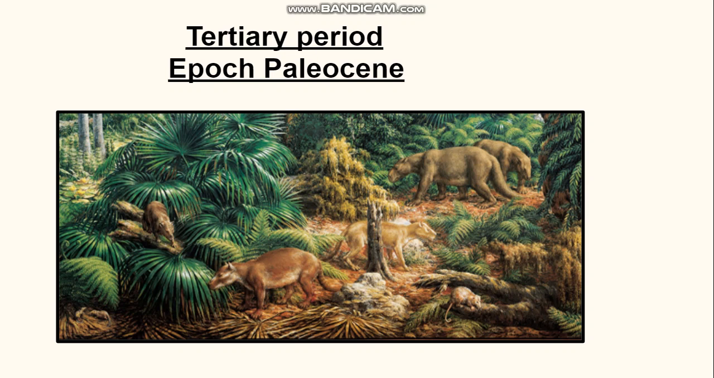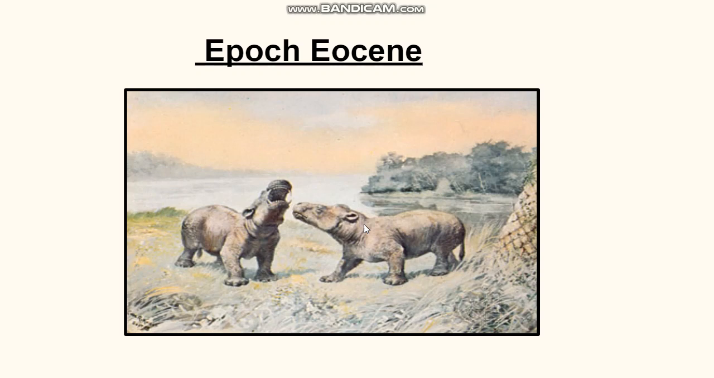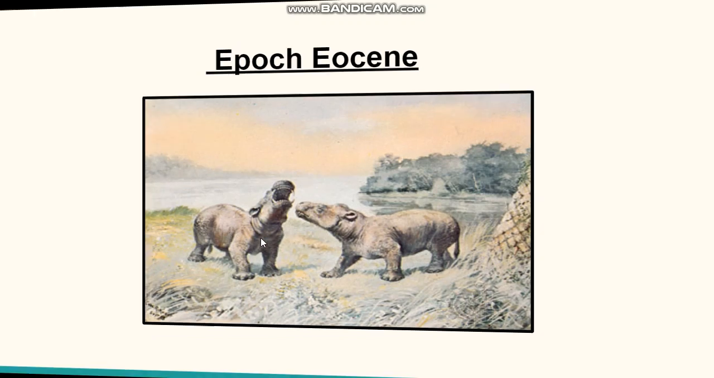The first one is the Paleocene. In the Paleocene epoch, there was a great evolution of flowering plants, and there was evolution of primitive mammals. Next is the Eocene epoch. In this epoch, the sea or marine habitat faced decline, and mountains were also eroded, but there was evolution of hoofed and carnivorous mammals.